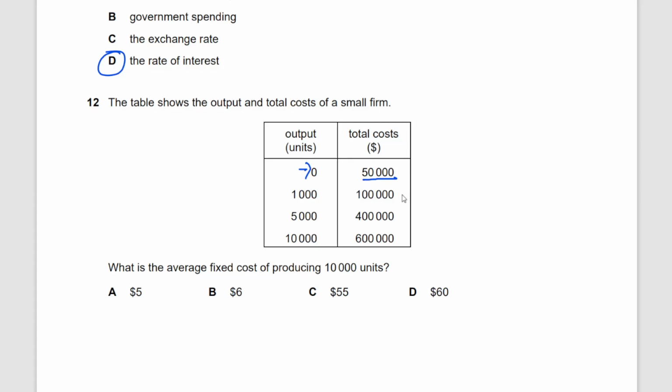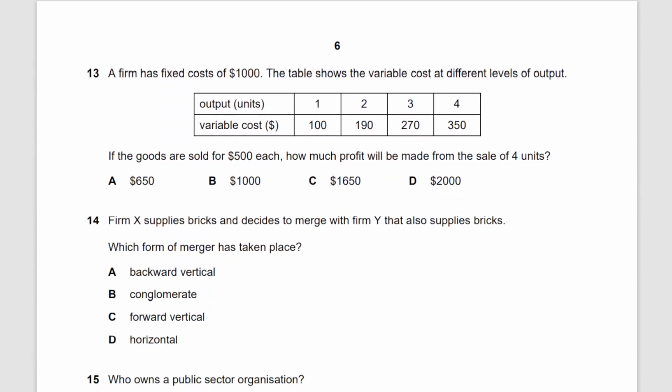The formula for average fixed cost is fixed cost divided by the total output. Fixed cost 50,000, total output 10,000. 50,000 divided by 10,000 is equal to $5. I hope that's clear, everyone. Moving on to the next question.